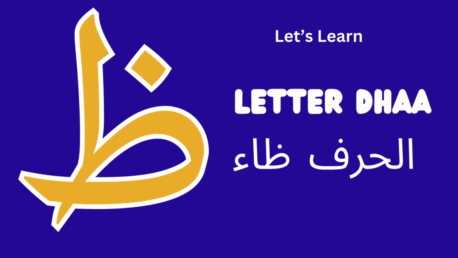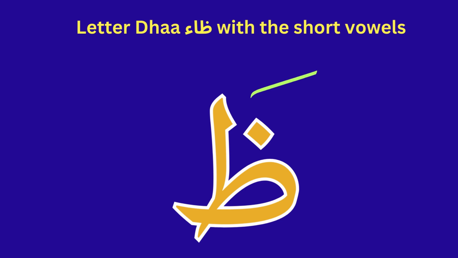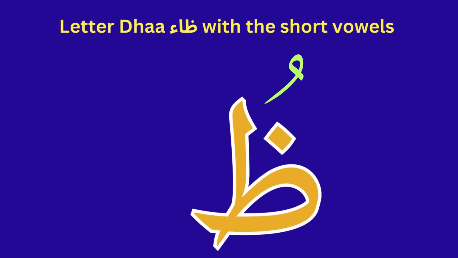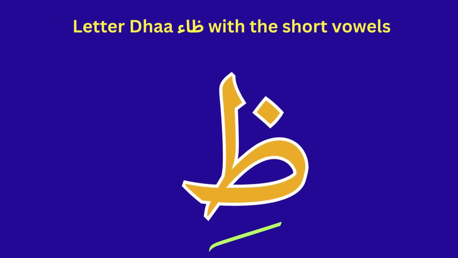Let us learn the letter ظاء. The sound of the letter ظاء with the فتحة is ظَ. The sound of the letter ظاء with the ضمة is ظُ. The sound of the letter ظاء with the كسرة is ظِ.